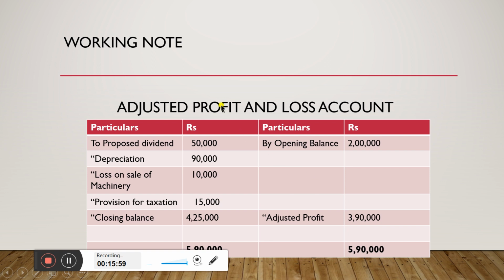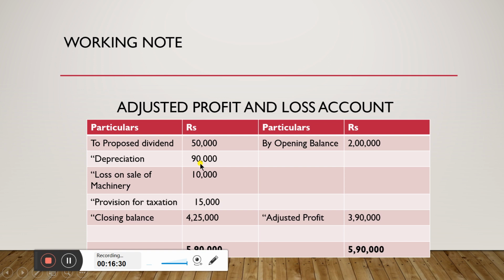Now prepare the adjusted profit and loss account. Write down the opening balance. Opening balance is rupees 2 lakhs. Then start recording all the losses and expenses. Usually on the debit side, expenses and losses are to be recorded in the adjusted profit and loss account as per the nominal account rule. Proposed dividend rupees 50,000 as given in the problem.